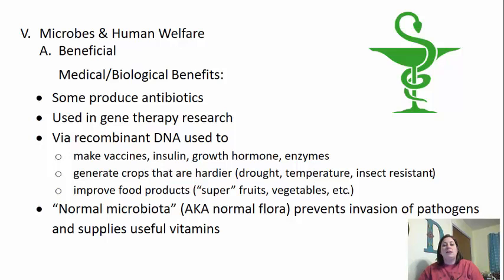We also see that the recombinant DNA can generate crops that are hardier. They're able to withstand droughts, temperatures that are either too hot or too cold, and even help protect against insects. We also see that this recombinant DNA can improve food products. These are called superfruits or vegetables. There is a big debate on whether or not these are a good thing or a bad thing. You can hear about these genetically modified foods a lot of times, and people are like, go organic, and they're saying like staying away from this. But we see that these superfruits a lot of times are just larger, and they're able to potentially feed more individuals.